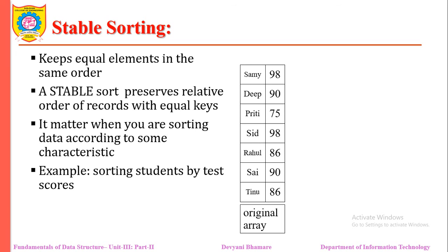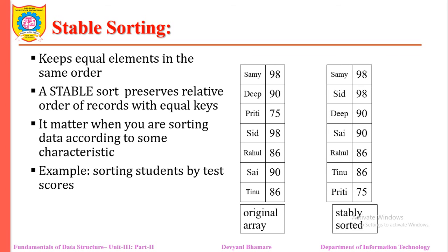Assume that we have some students with marks in a given subject and we want to sort them according to their marks. If two students, Sammy and Sid, have the same marks of 98, then in a stable sorting technique Sammy comes first and Sid later, which means it keeps the equal elements in the same order. A stable sort preserves the relative order of records with equal keys. In that fashion, the elements are stably sorted.